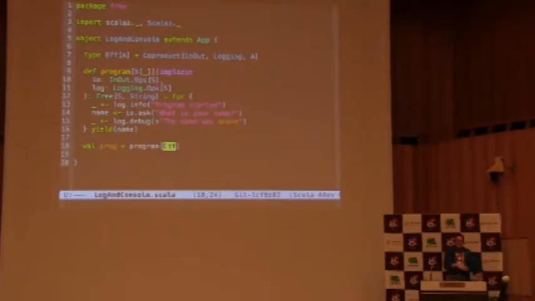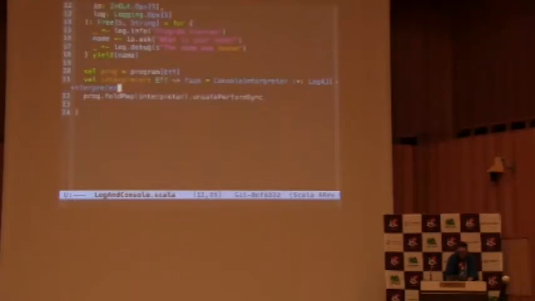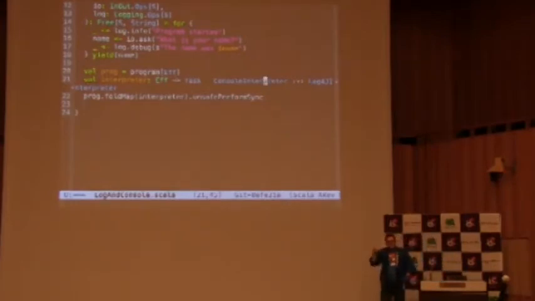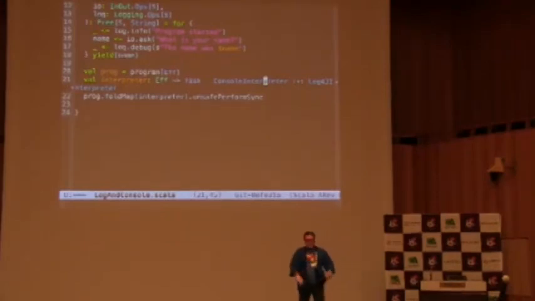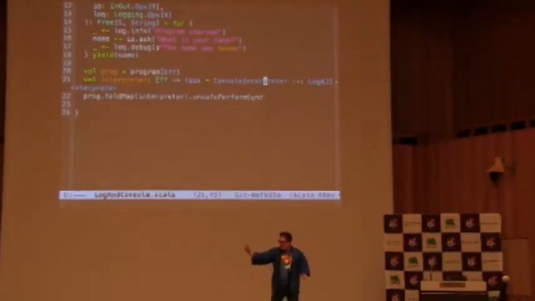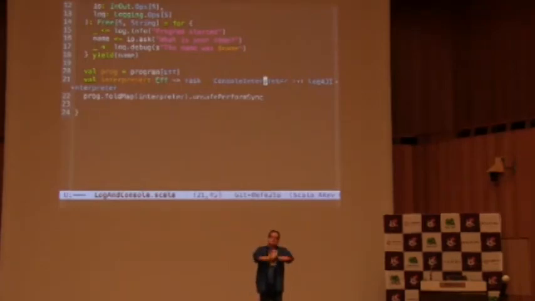The last thing that we need to do is to write an interpreter, because one more time we have a program that we need to interpret. It would be nice if we could actually reuse what we already wrote, and this is what we're doing just here on line 21. We're taking our existing interpreters, one that we have for input output, the other interpreter that we have for logging, and we compose them together. And we get the final interpreter as a simple sum, a simple composition of those two.